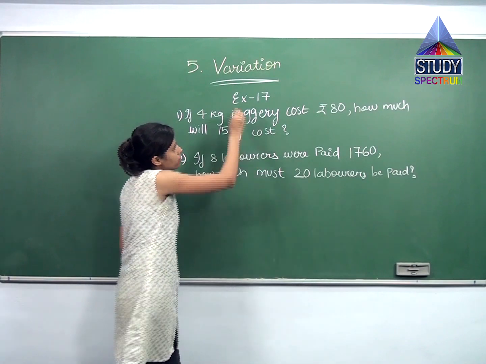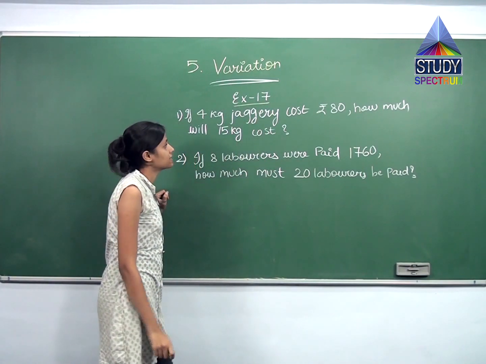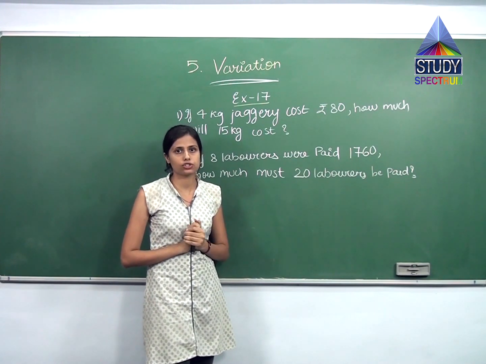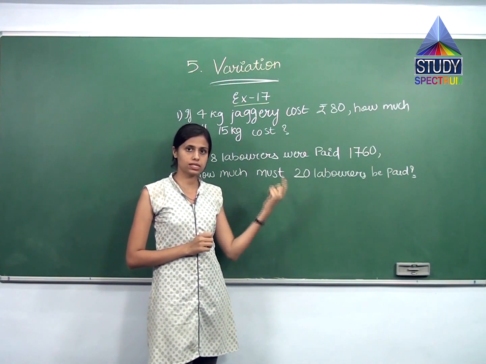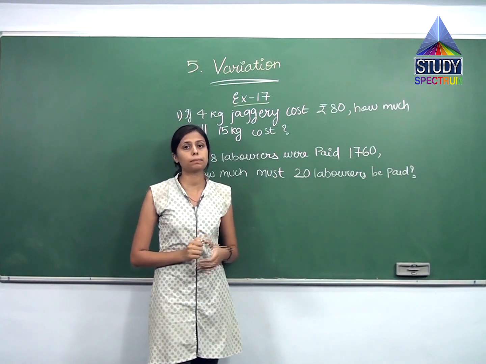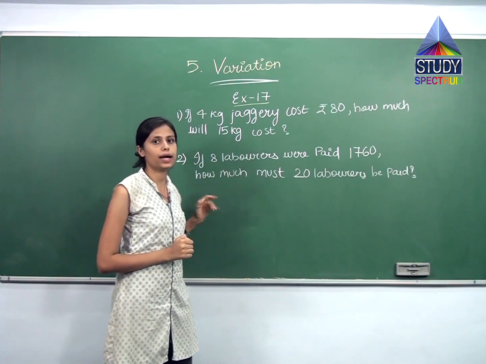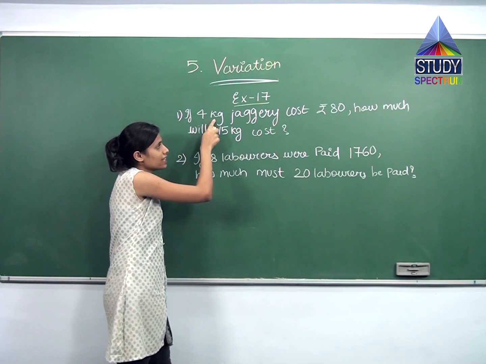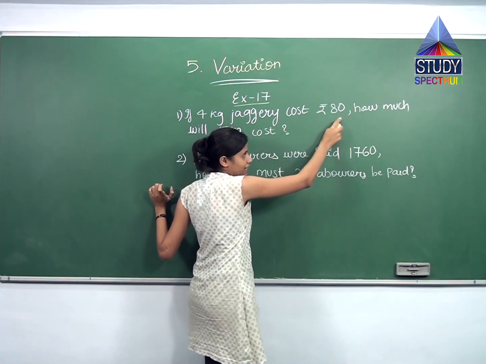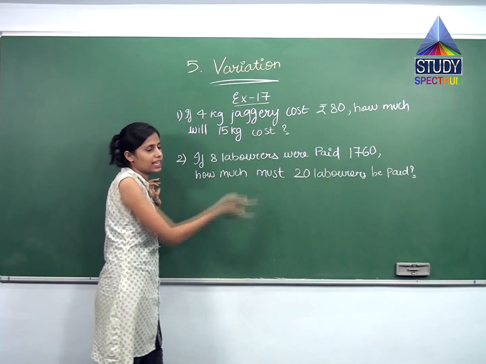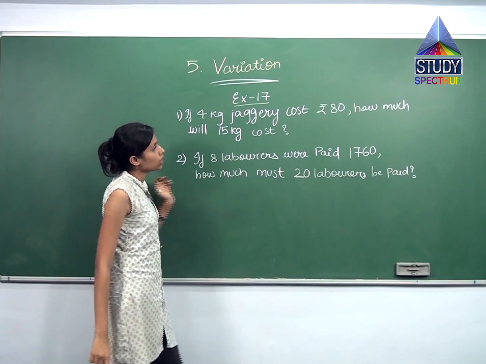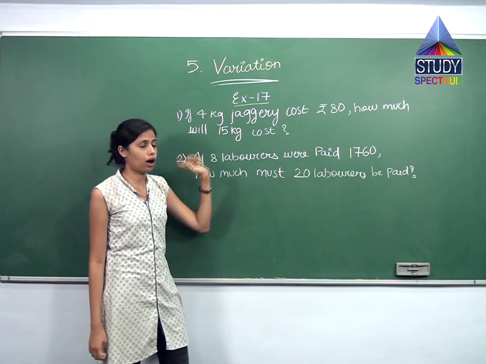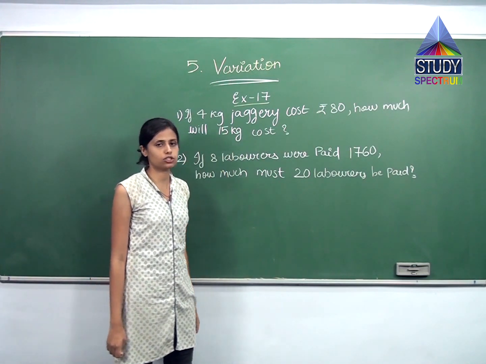Now we will start with the first exercise, that is exercise number 70. It is based on direct relationship or direct variation. You have to find a missing term by using the formula, that is ratio by direct variation. So let us read the question first. If 4 kg jaggery costs rupees 80, how much will 15 kg cost? They have told you that 4 kg of jaggery is for 80 rupees. How much will be the cost for 15 kg of jaggery?